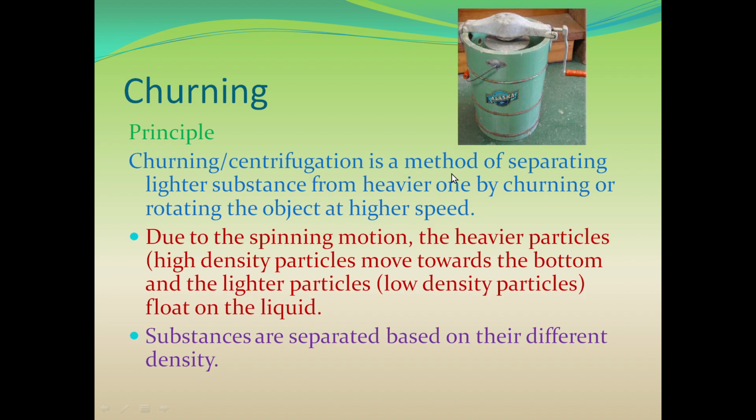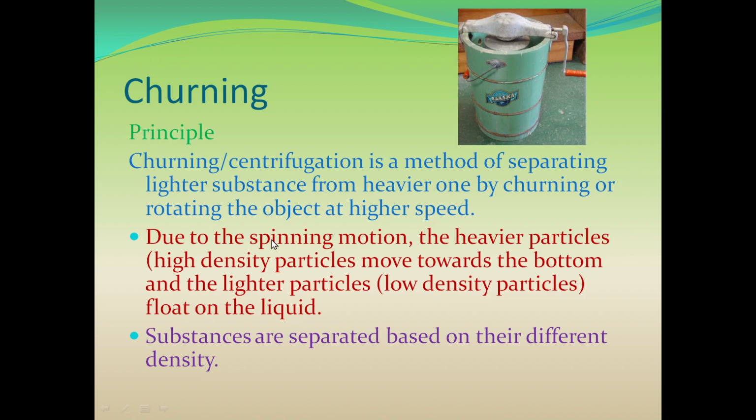Due to the spinning or rotation motion, the heavier particles, that is high density particles, move towards the bottom and the lighter particles, that is particles with low density, float on the liquid.